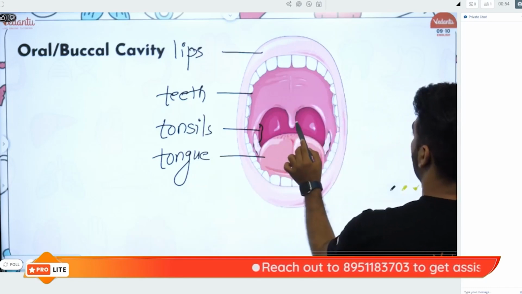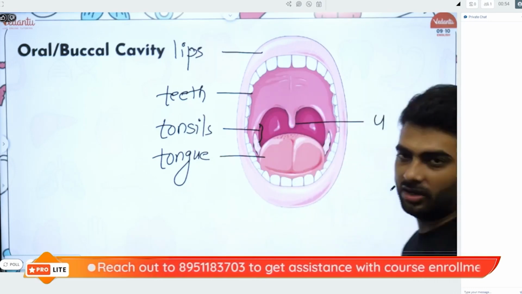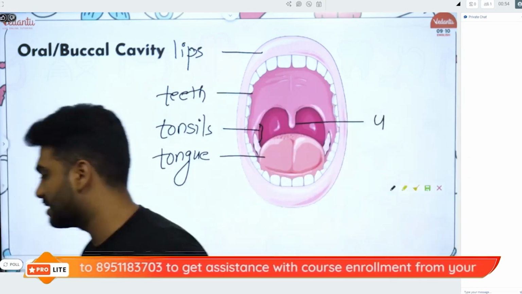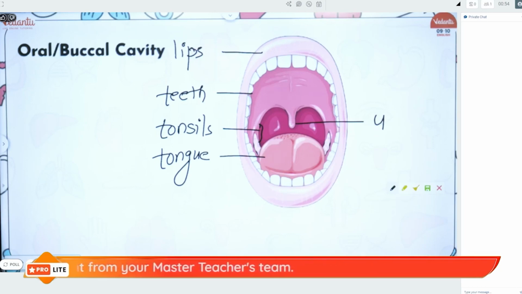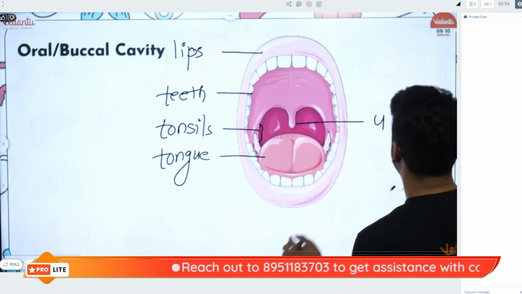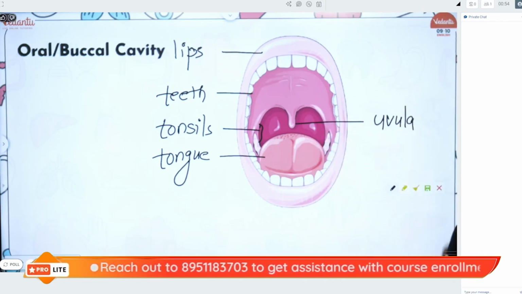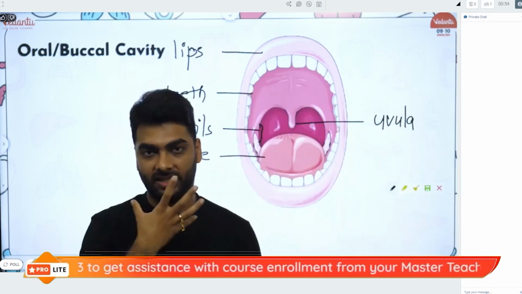and this is your... it's called uvula or something. Wait, let me just confirm. Uvula. It is called the uvula. Okay, this is the uvula. So this is basically your buccal cavity.